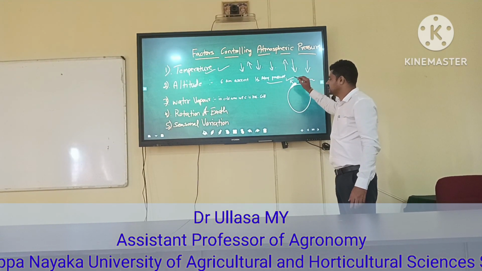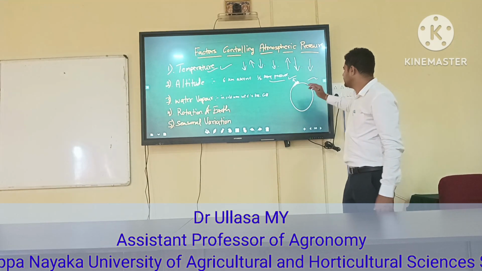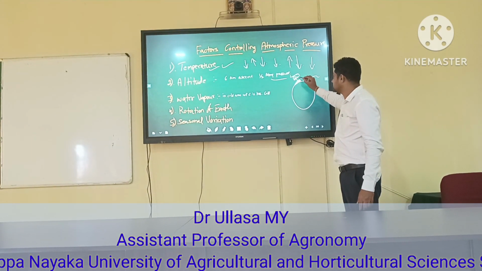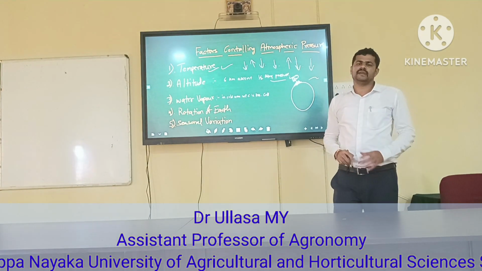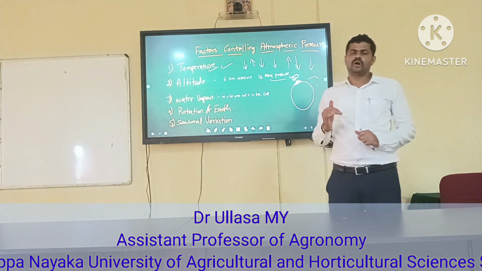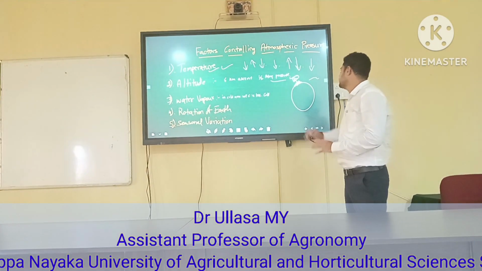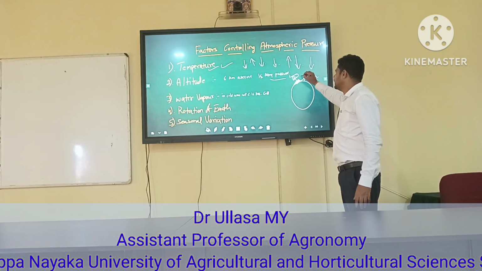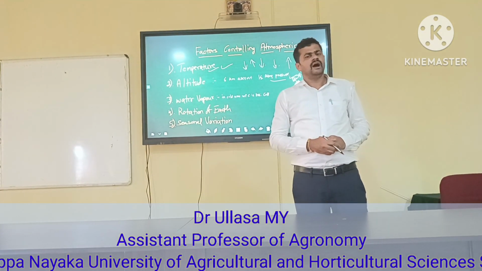As the elevation increases, the air density will be less. The weight exerted by the top layer is less as compared to the bottom layer of the atmosphere. Because of that reason, at lower elevation near the mean sea level, the atmospheric pressure will be higher, and at higher elevation, the atmospheric pressure will be lower.